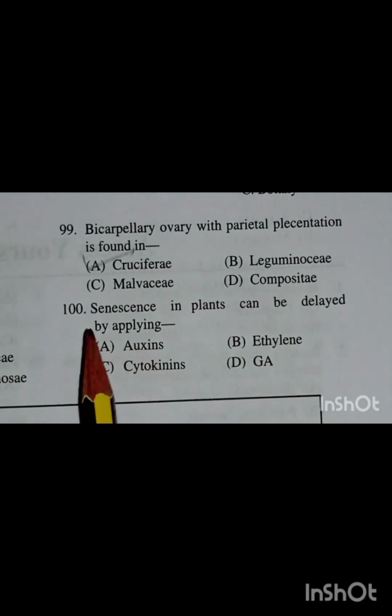And the last question is: senescence in plants can be delayed by applying? Options are auxins, ethylene, cytokinin, and gibberellin. The correct answer is option C,